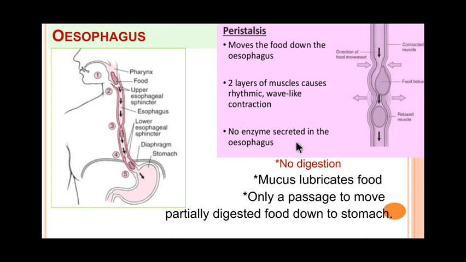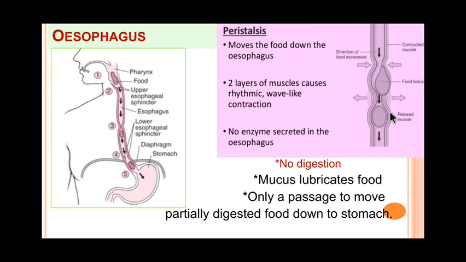Now the esophagus contains no digestive glands. However, the wall of the esophagus secretes mucus for lubrication of the passing food. In the esophagus the food is pushed towards the stomach by alternate contraction and expansion, and this is known as peristalsis movement.